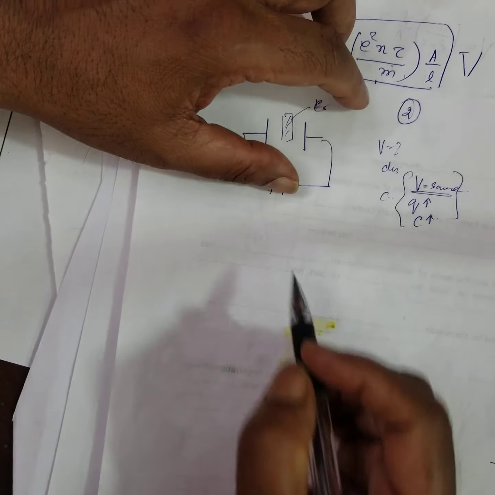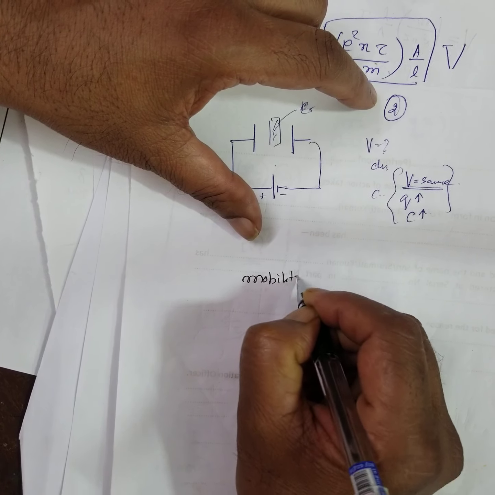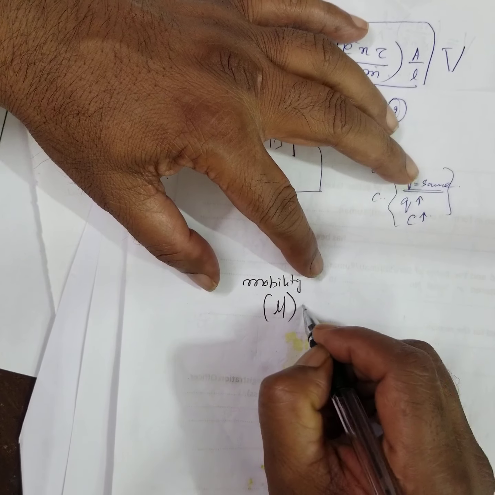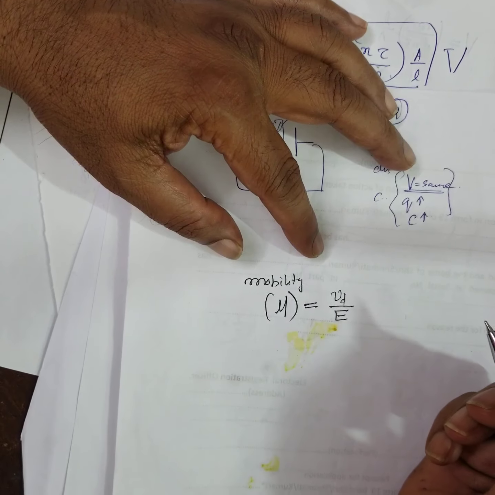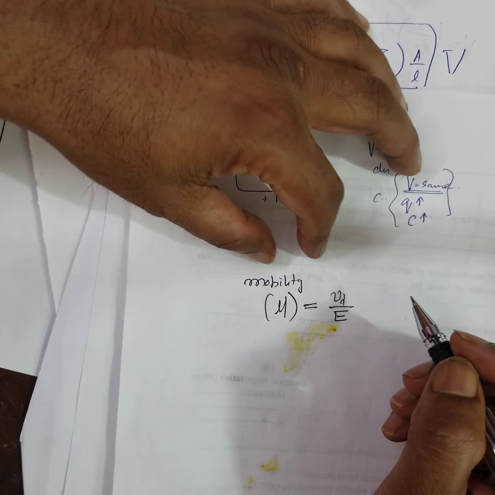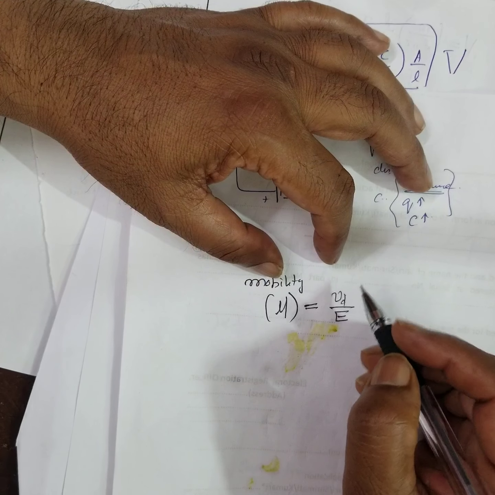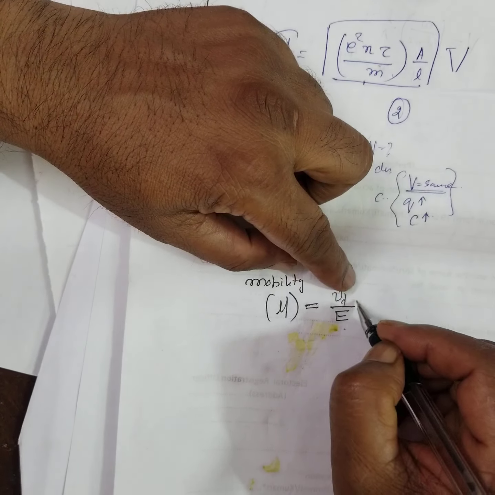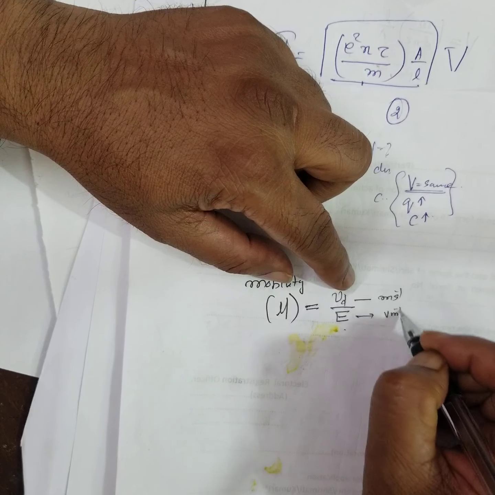What is mobility? See again what we forgot. What is mobility? Mobility, mobile we know, not mobility. Mobility is defined as drift velocity per unit electric field. That is the magnitude of drift velocity per unit electric field. Velocity is meter per second. This is volt per meter. Correct?